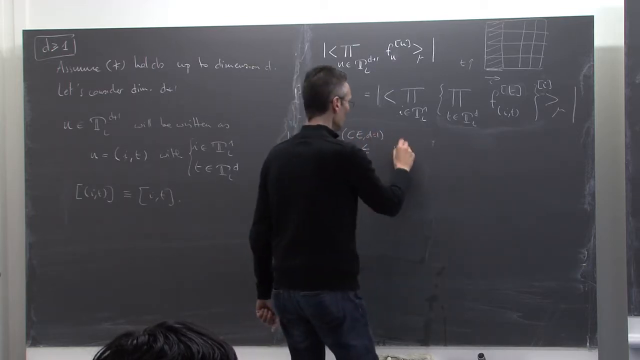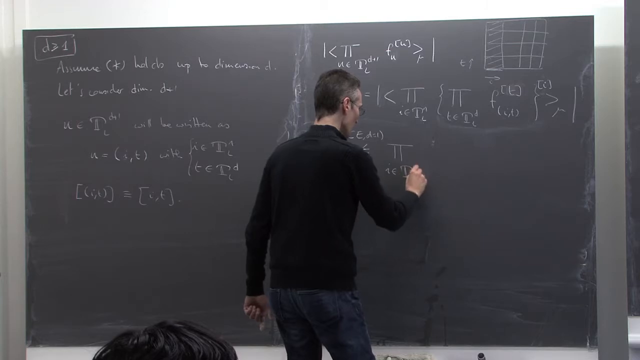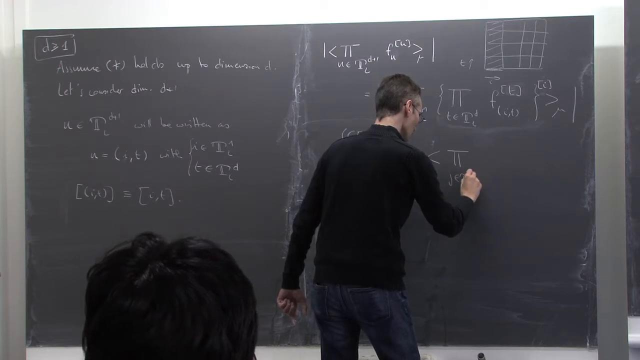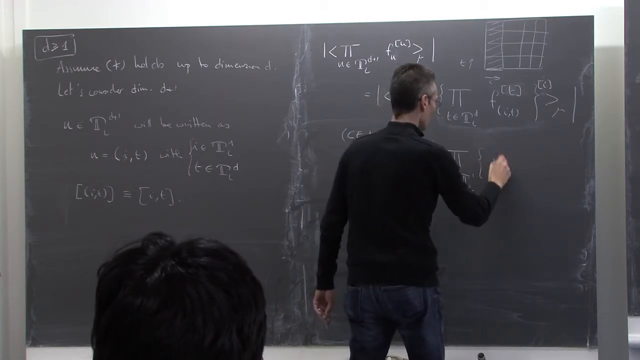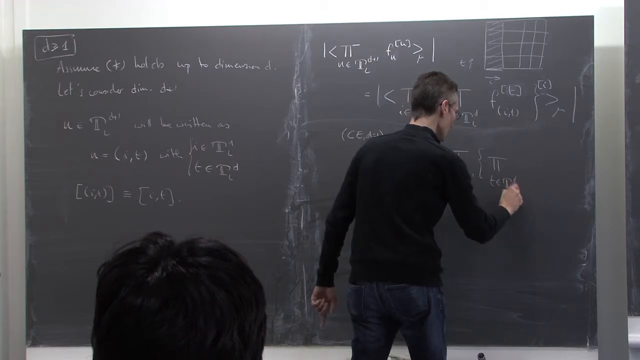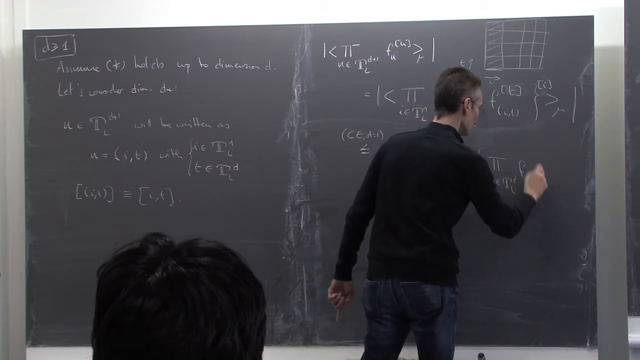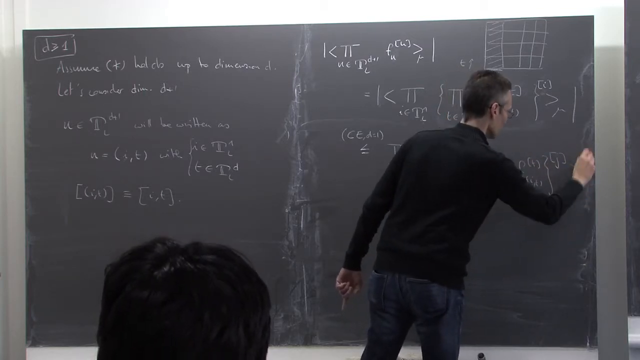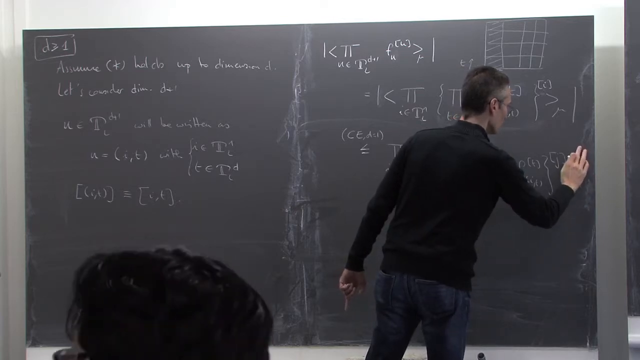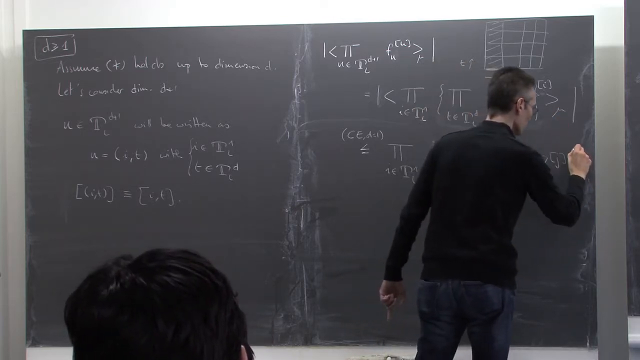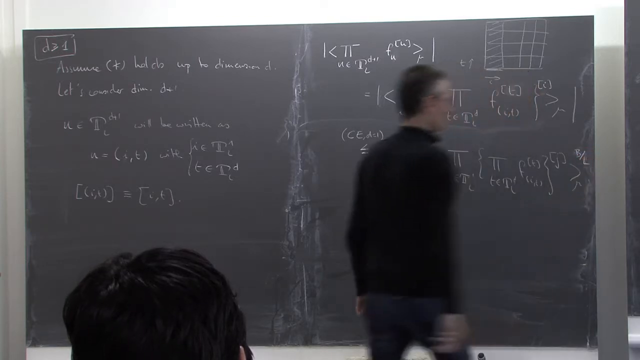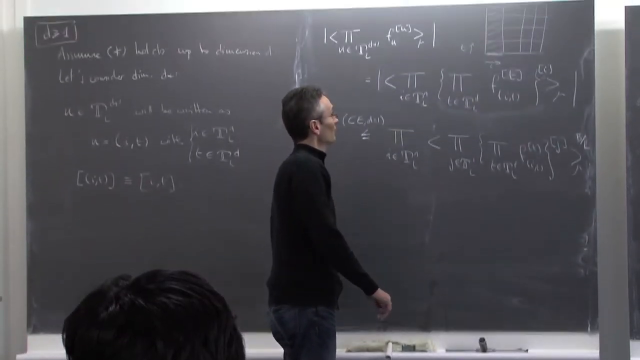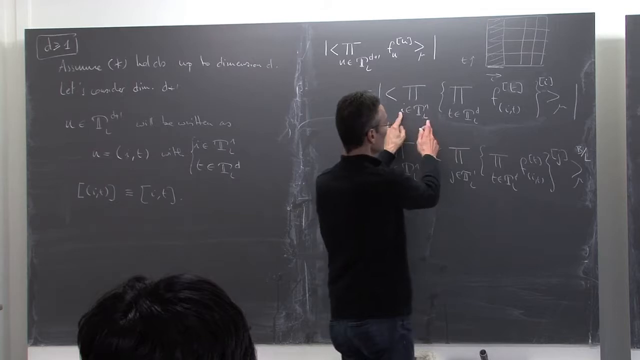Chessboard estimate, dimension 1. This is smaller than the product over i in T_1^L of the expected value of the product over j in T_1^L, product over t in T_d^L, f_{i,t} moved to j, mu, to the power b over L. I've just applied the chessboard estimate, which we have proved before in the one-dimensional case, to this one-dimensional product.